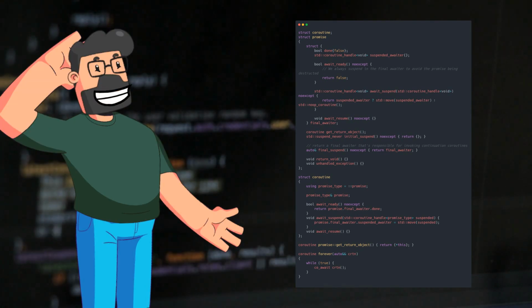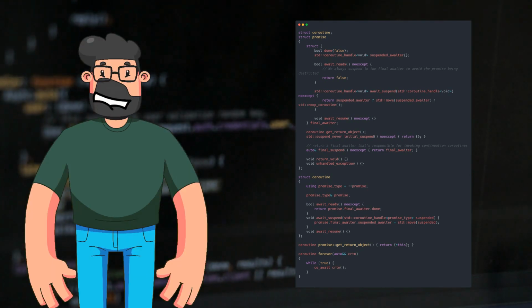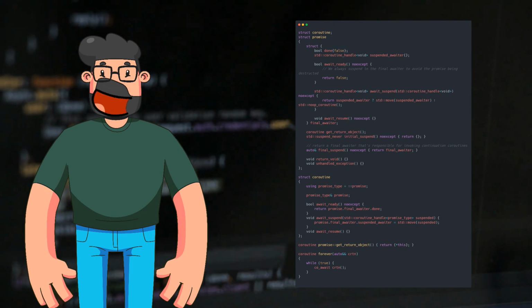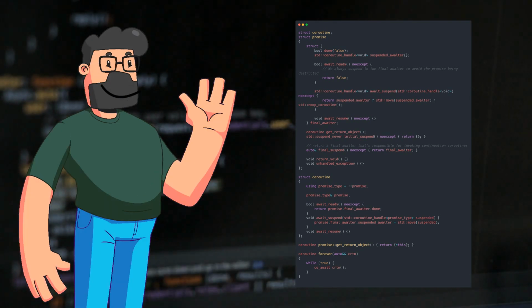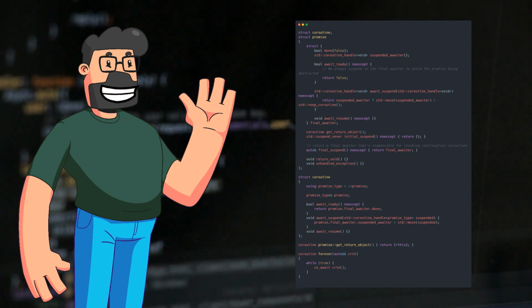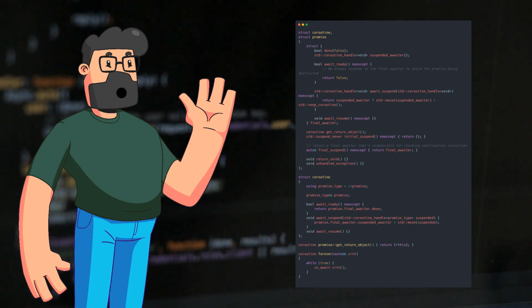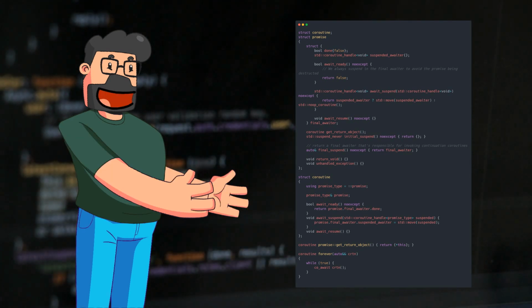The coroutine struct interacts with the promise, checking for completion, and managing the suspension of the coroutine as needed. By implementing a custom forever function that continuously awaits the provided coroutine, we can achieve the desired behavior of executing